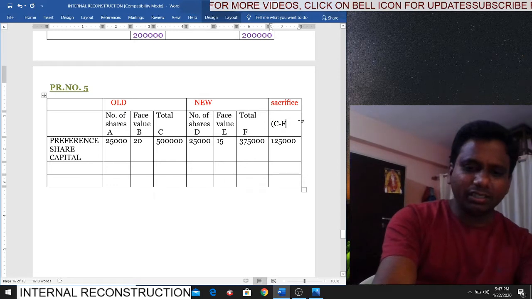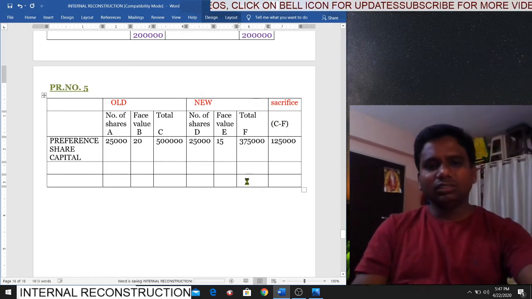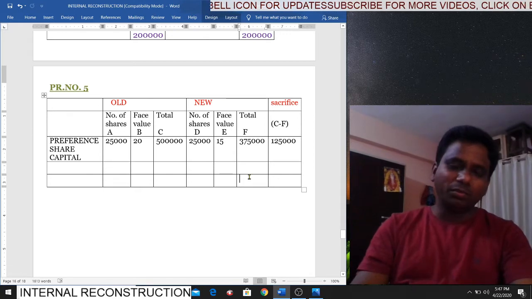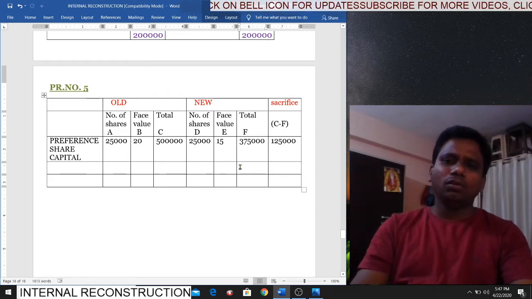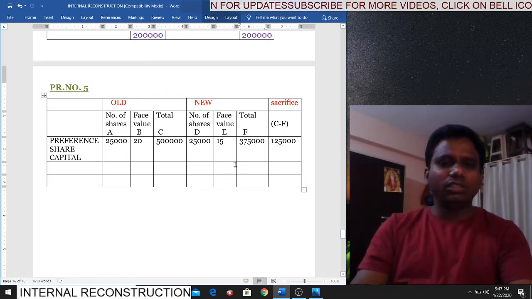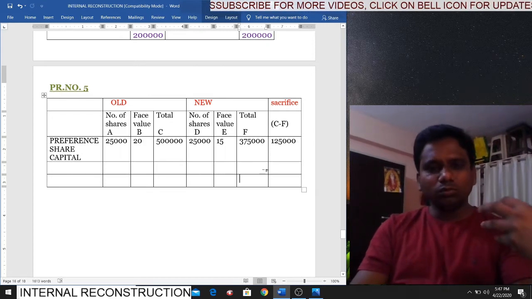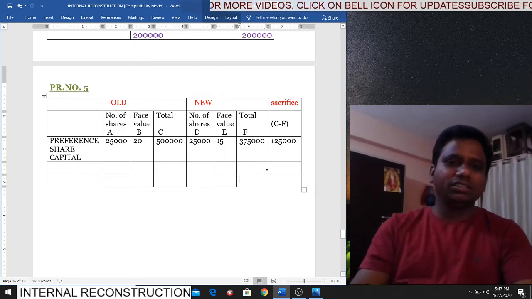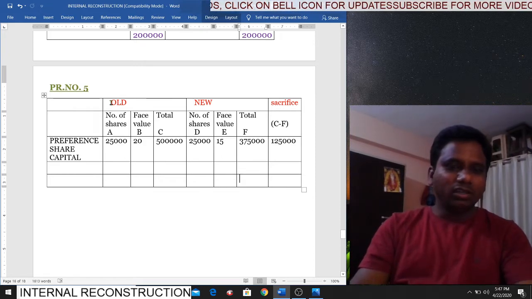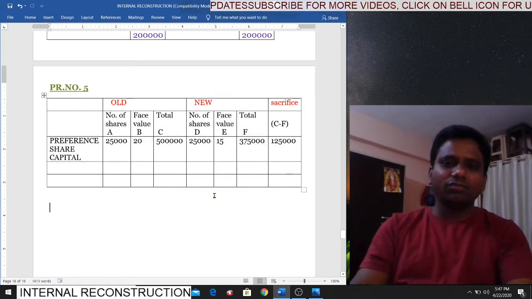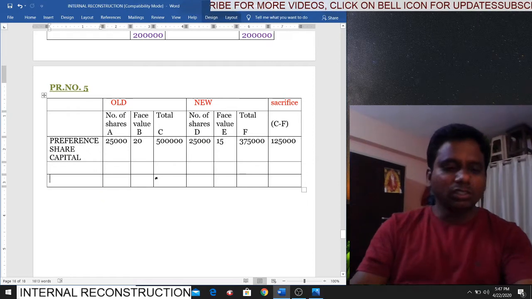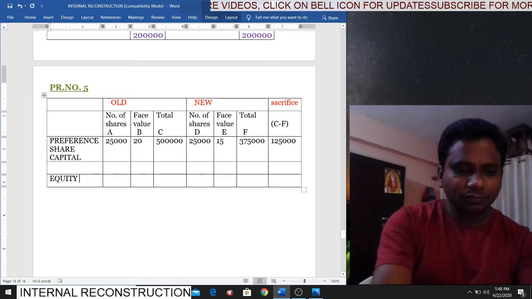Again, this is a matter of creativity here. Because if you get this type of problem in the exam for 12 marks, you can complete it within 10 minutes. But it's a simple problem again. Why don't you grasp the focus of the valuer by doing this type of tables? See, you need so much creativity and concentration here. One table we write the old amounts, another table the new amounts, and we get the sacrifice. Preference share. Now equity share.